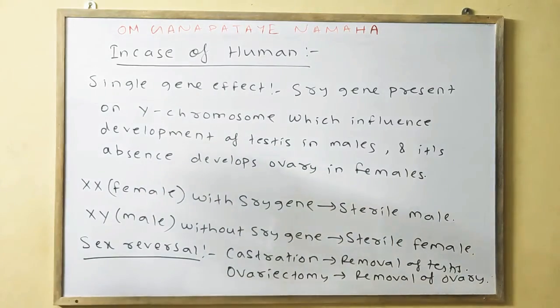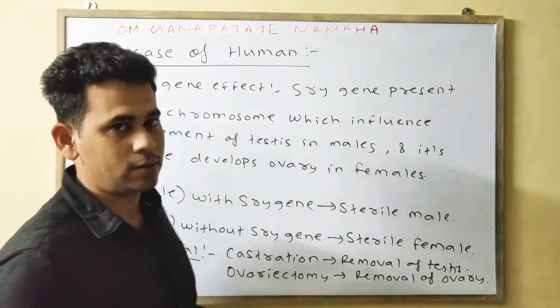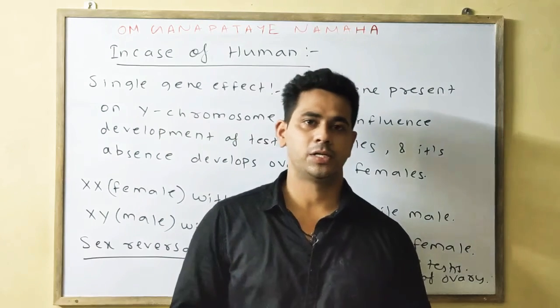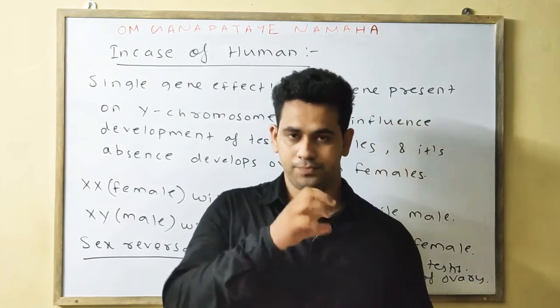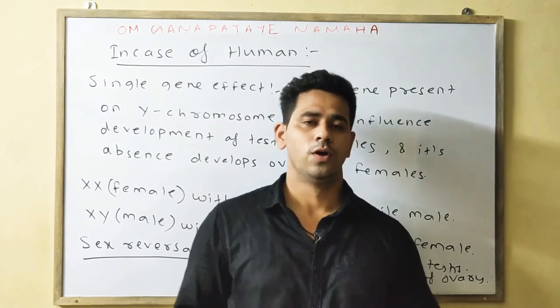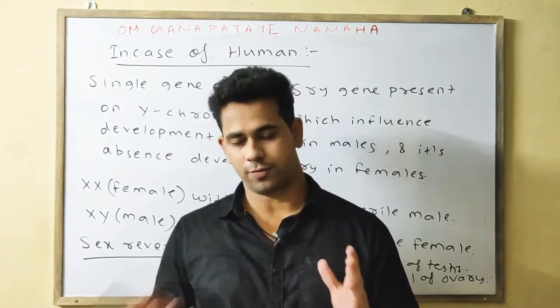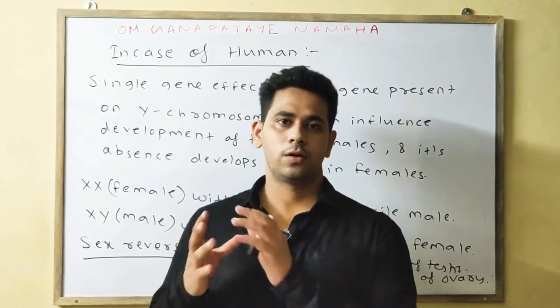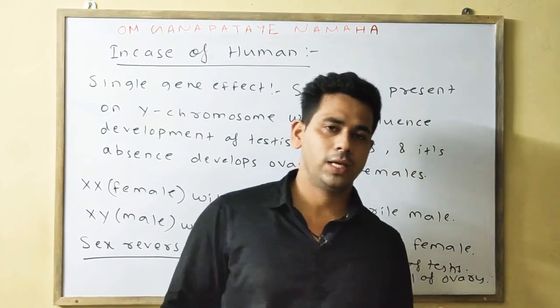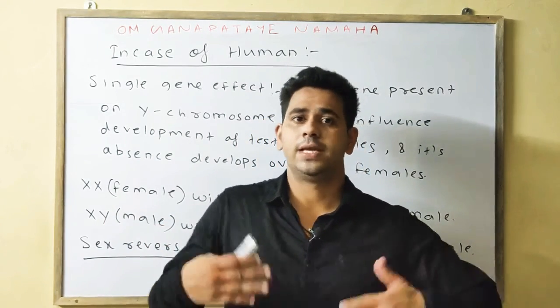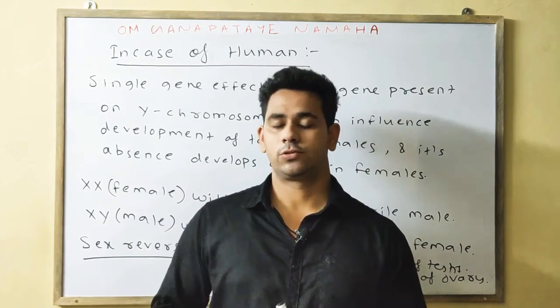Means we know that if the testes is removed from the male, then it will develop some secondary sexual characters of the female. If from the female we artificially remove the ovary, then it will develop the secondary sexual characters of the male.